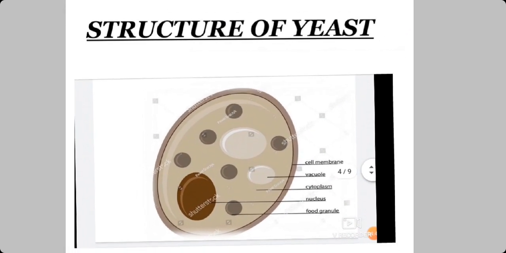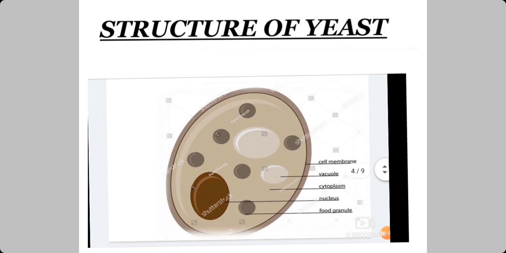The single cell consists of cytoplasm and nucleus. In the cytoplasm, many granules, food granule, vacuole, likewise some oil globules, glycogen. These are all present in the cytoplasm. Oil globules means some oil drops. Then glycogen means it stores starch, it stores glucose. So these types of organelles are present in the cytoplasm. This is the structure of yeast.